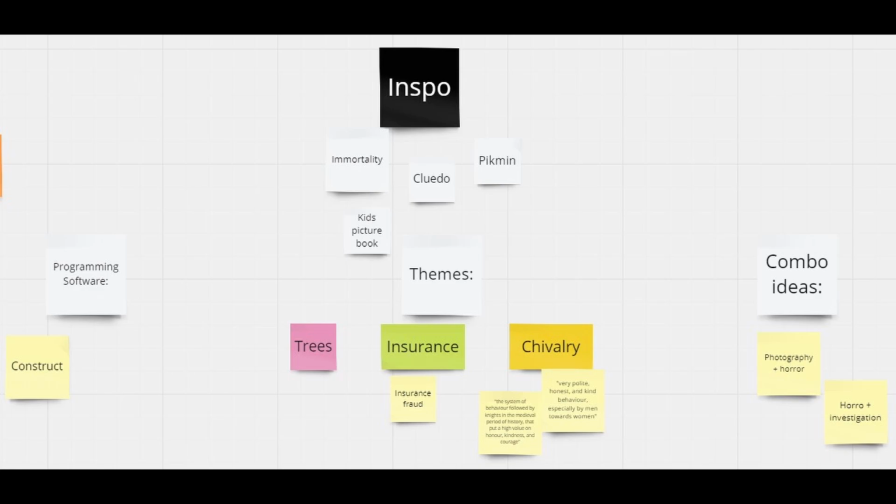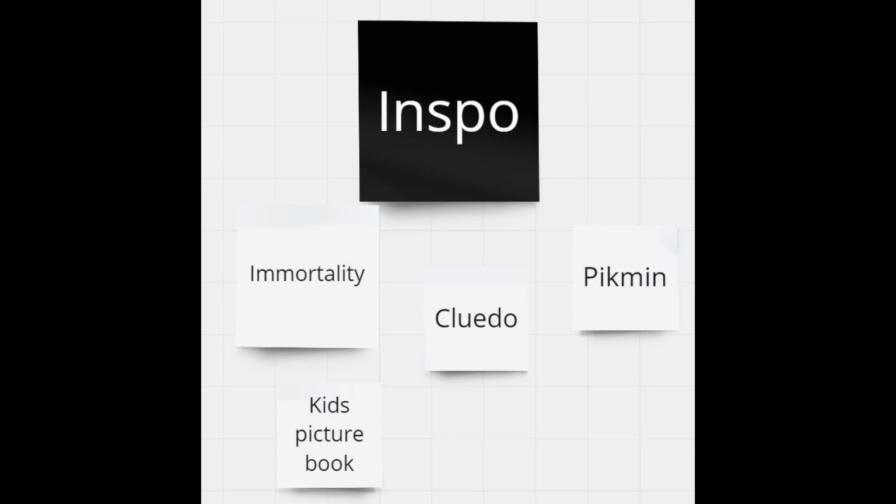So we focused more on the combo of ideas with the intention to fit the themes in afterwards. Games such as Immortality, Pikmin, and Cluedo were thrown out, especially around one stream of ideas based around a private investigator detective game. Ideas were discussed such as, would it be fun to find objects in real photographs to solve a mystery? Or, what if you had to choose evidence and give justification to try and convict people?